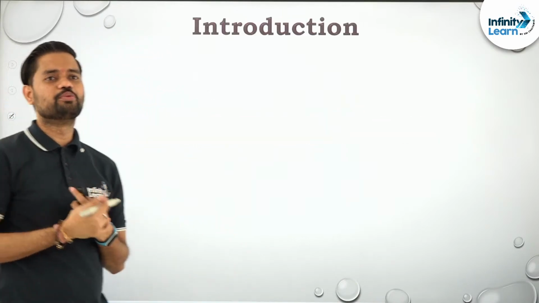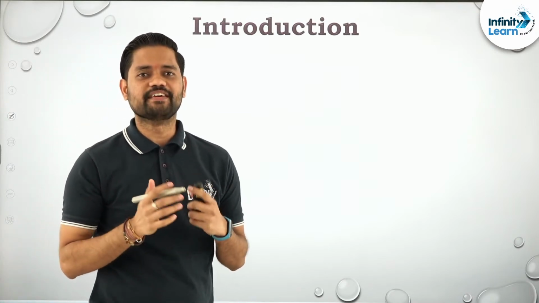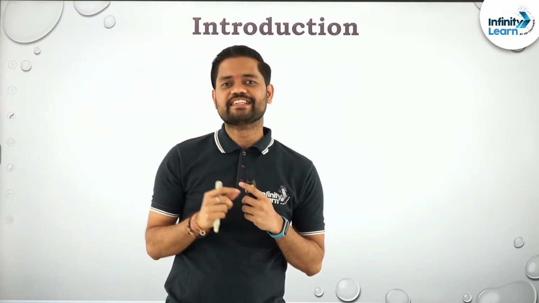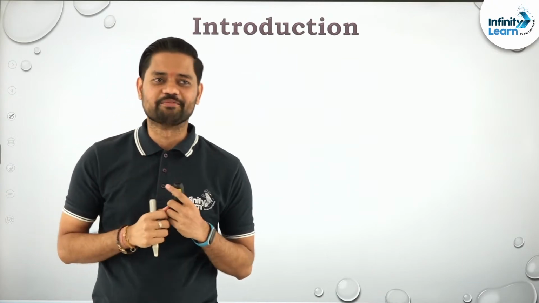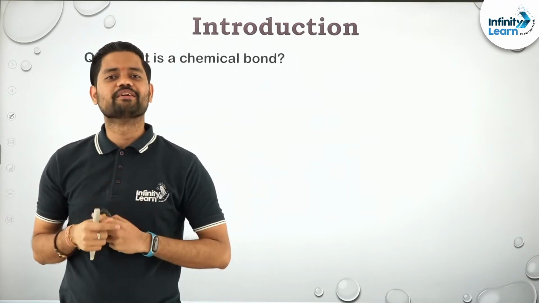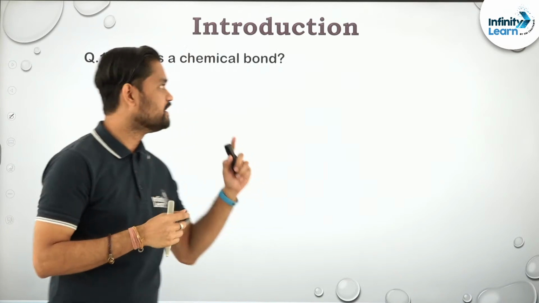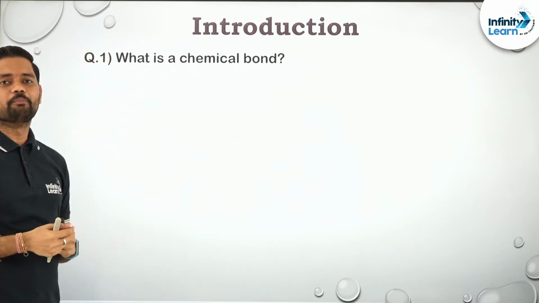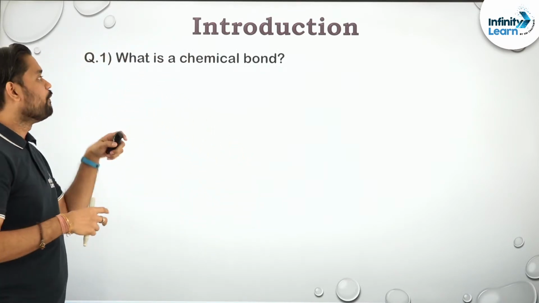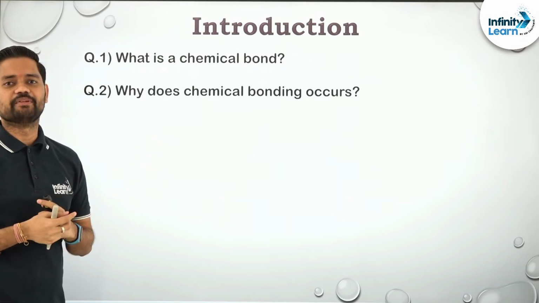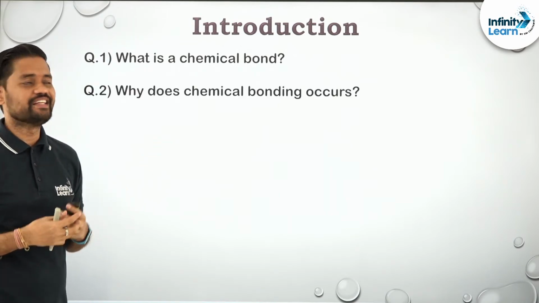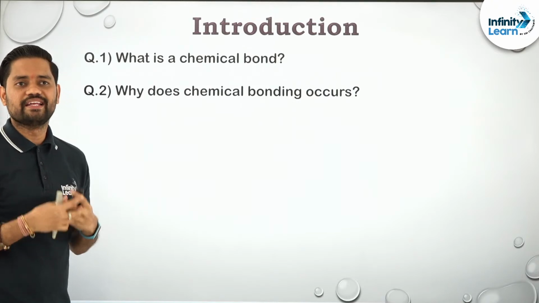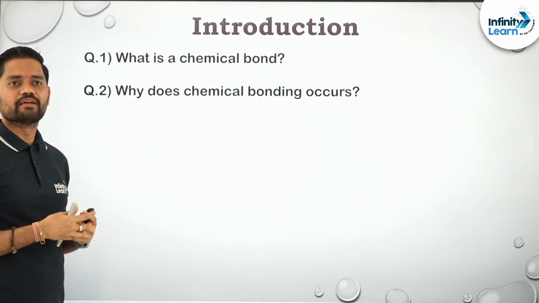Whenever I use this word chemical bonding, there are 3 things that should come to your mind. The first thing that should come to your mind is, what is a chemical bond? And the second thing is, for what purpose this bonding takes place, what is the reason for this bonding; you have to know the reason why bonding is happening. Okay, clear?